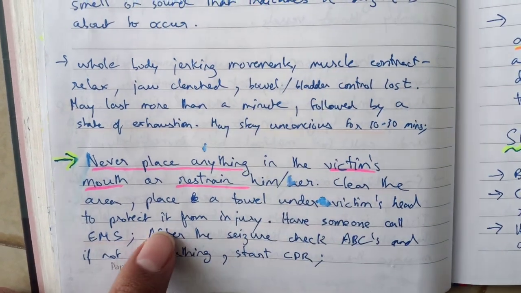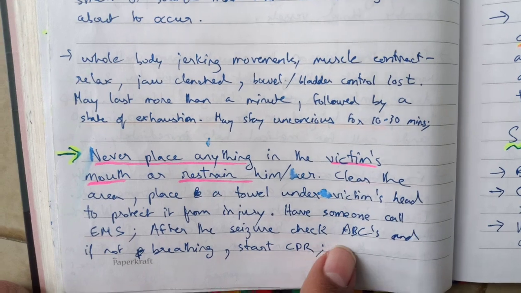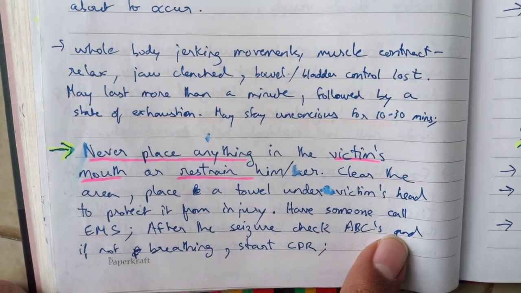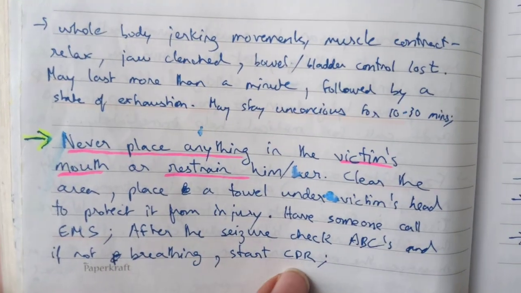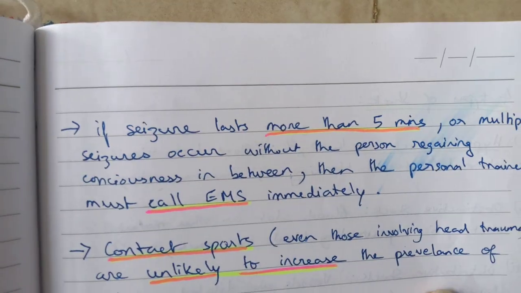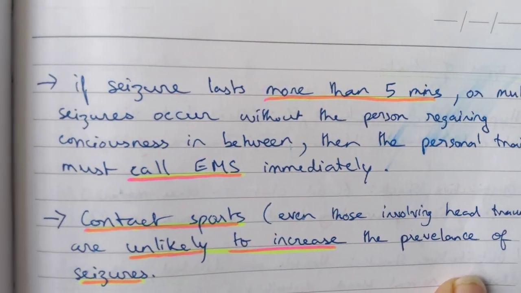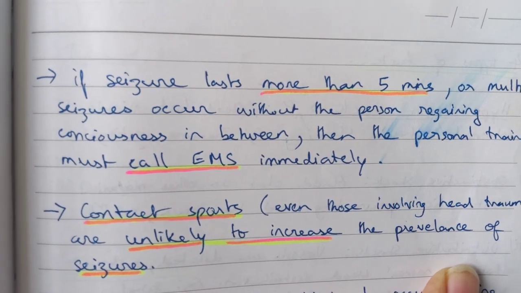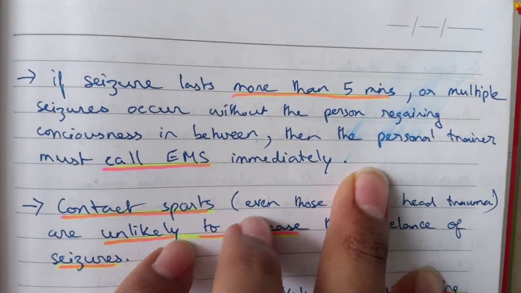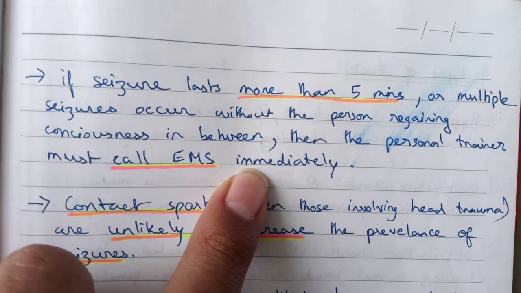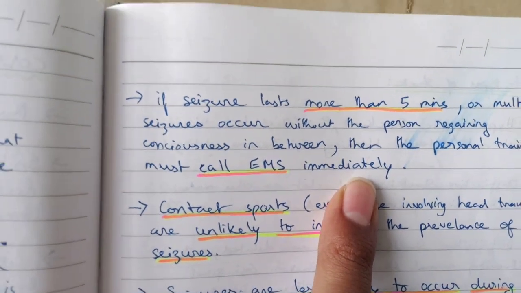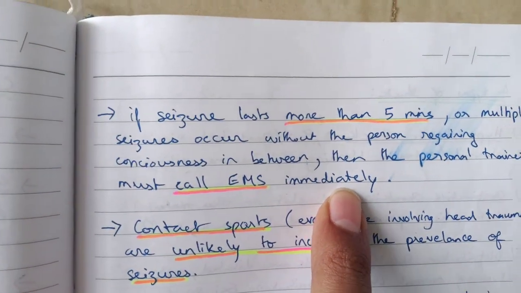Have someone call EMS. After the seizure, check ABCs as usual, and if they are not breathing, then you should start giving them CPR immediately. If a seizure lasts more than 5 minutes or multiple seizures occur without the person regaining consciousness in between, then as a personal trainer you must call EMS immediately. Forget about all the first aid things. You should first call EMS if this happens.